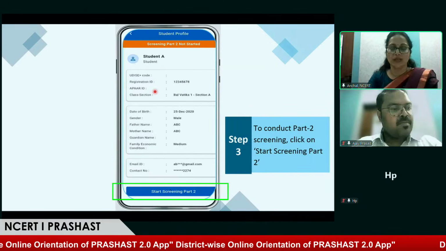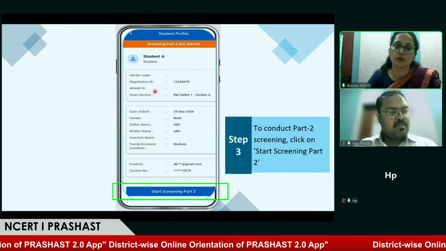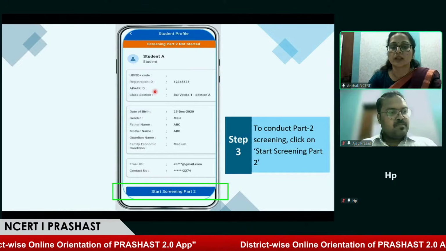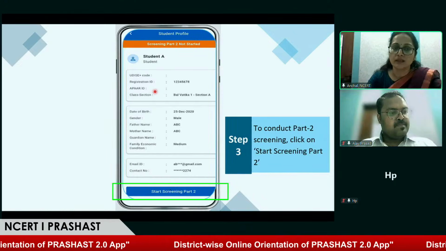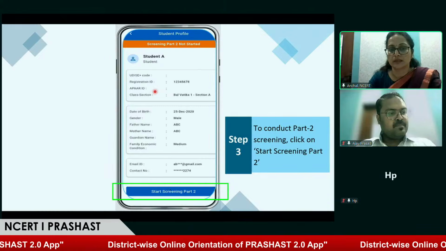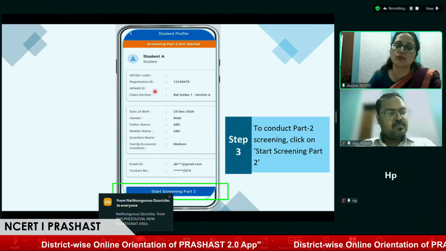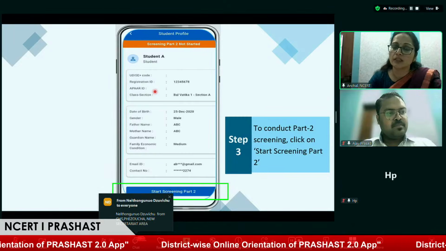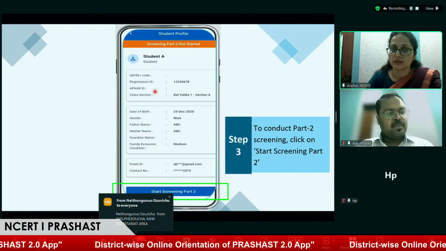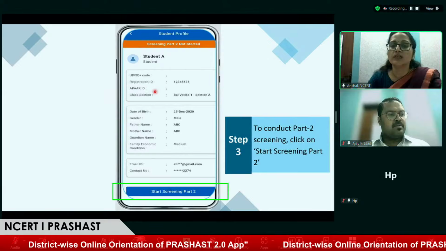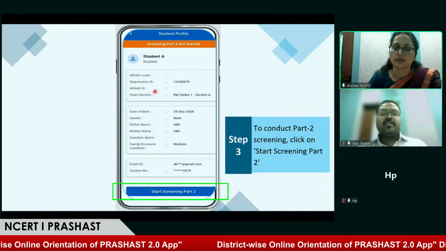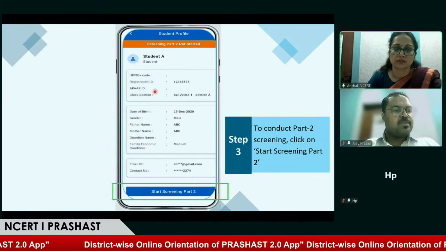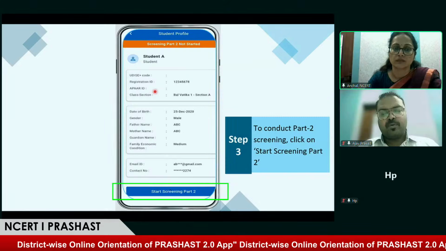Yes, this is the way the special educator can accept the request. They can add multiple schools, and they can see the list of schools they are associated with. Now they can start the part 2 screening, and as you demonstrated, they can see the number of students they receive for part 2 screening. To start part 2 screening, they need to click on the class and the name of the student. Do they also need to observe the student for 15 days? Yes, ma'am. It is suggested that the special educator or the teacher, anybody who is filling this form, should observe the student for a good number of days.